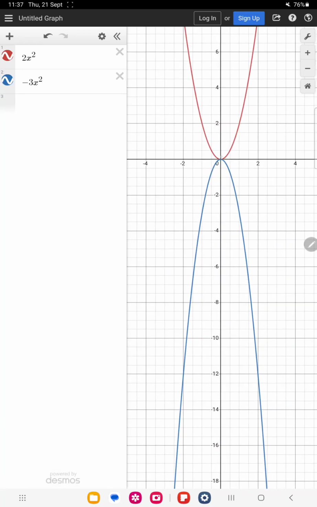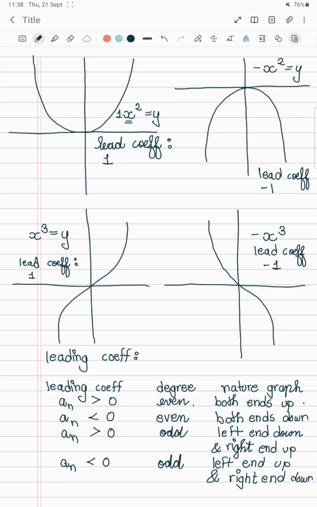So as we can see, both the ends of this graph, which is -3x square, are downward. So we have drawn some simple graphs x square, x cube and -x cube, and drawn a conclusion about the nature of the graphs for all such even and odd degree functions.